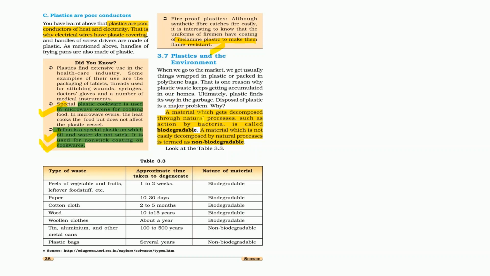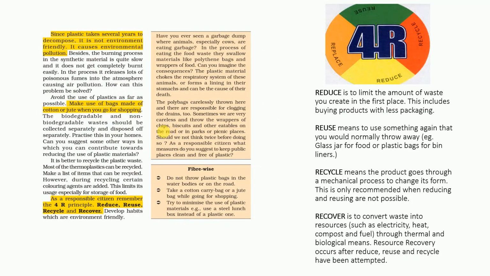Plastic and the environment: a material which gets decomposed through natural processes, such as by the action of bacteria, is called biodegradable, while materials which are not easily decomposable by natural processes are called non-biodegradable. Plastic bags are non-biodegradable, while wooden items, cloth, paper, and peels of vegetables are all biodegradable materials. The most important 4 R's which we need to follow are: first reduce, reuse, recycle,